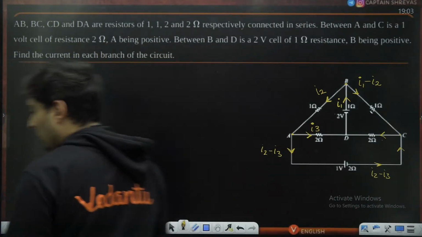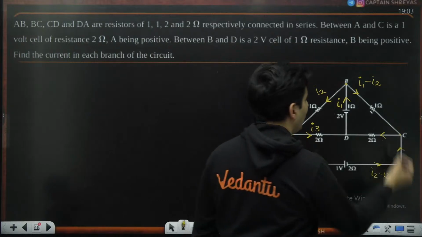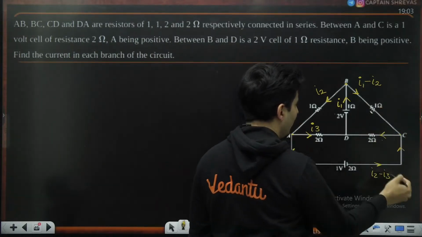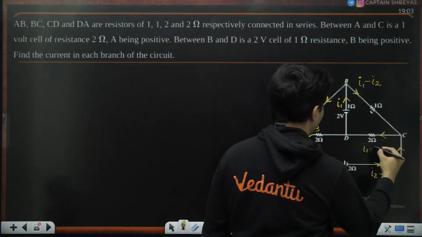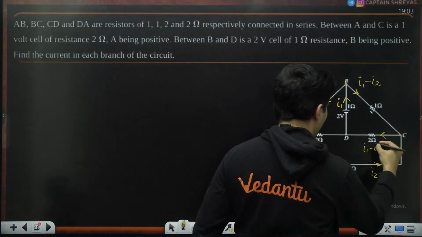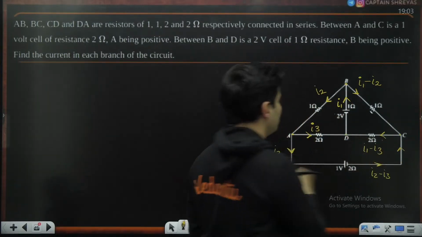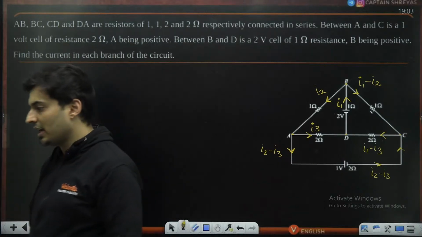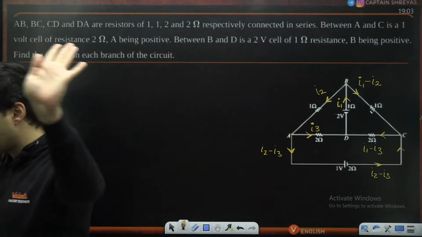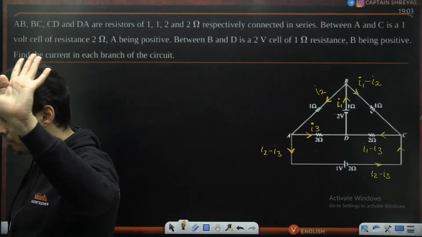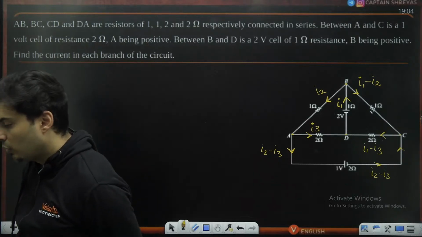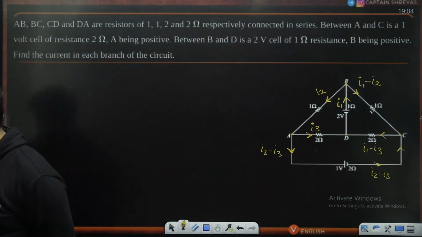Yeah, come on. So I2 will cancel. I1 minus I3, very good. They will merge and again make I1 at this junction. So this is our current configuration. Everyone with me? Very good.